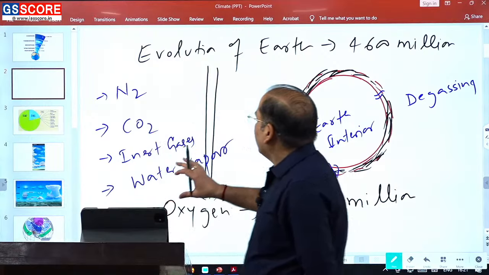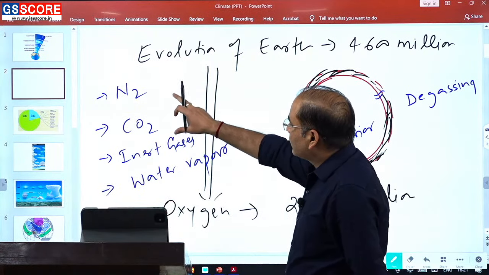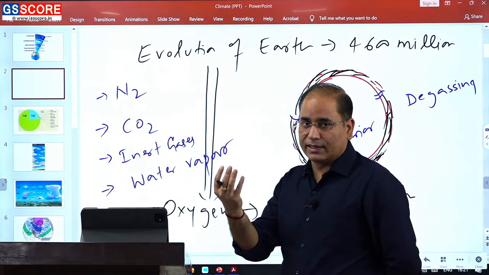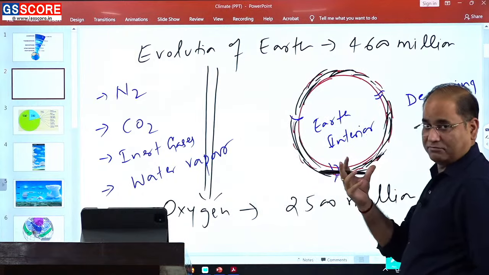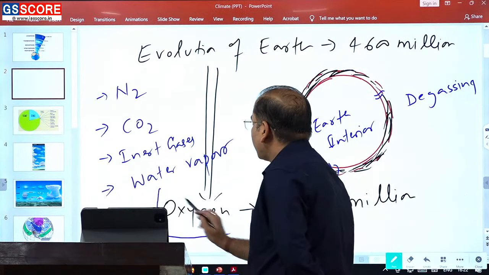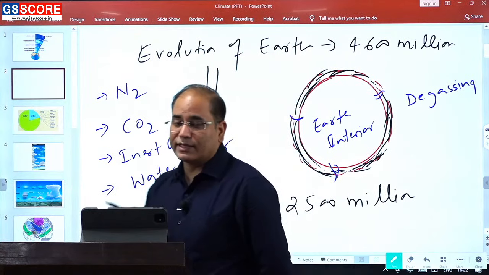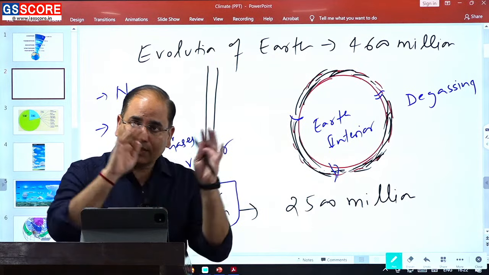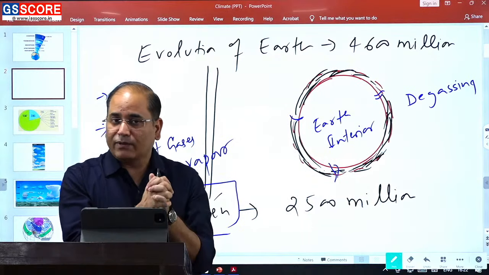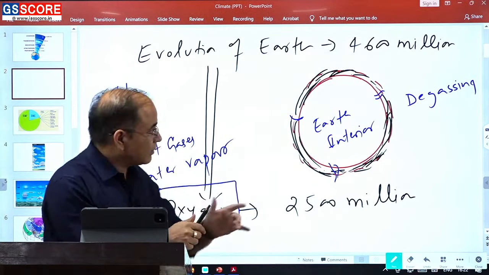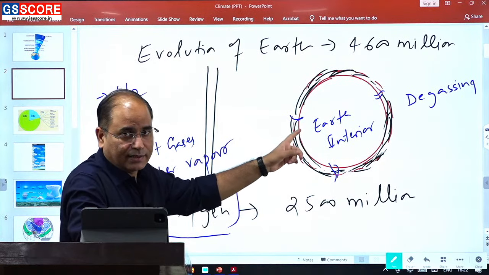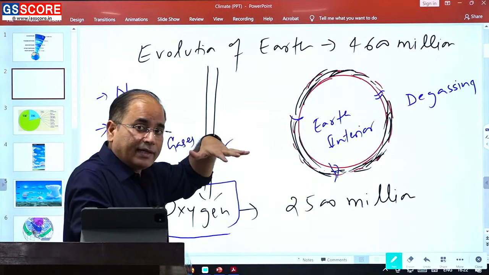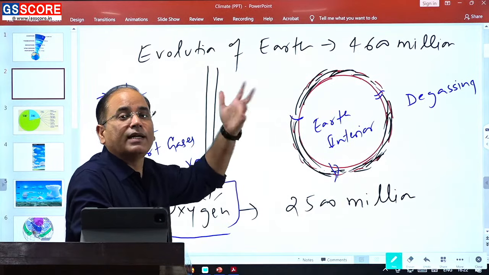So here you can see nitrogen, carbon dioxide, inert gases, water vapor, everything has been added from the earth interior, but not the oxygen. So one very important point that you need to remember: out of all the atmospheric components present in our present day atmosphere, most of the components have been added from the earth interior, but not the oxygen. Oxygen has been added later on.